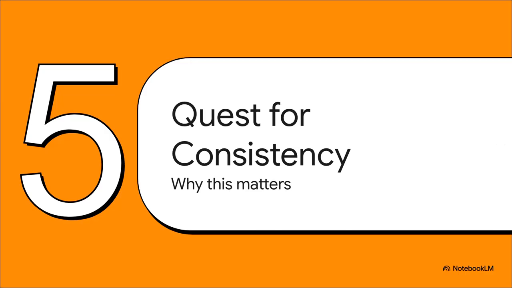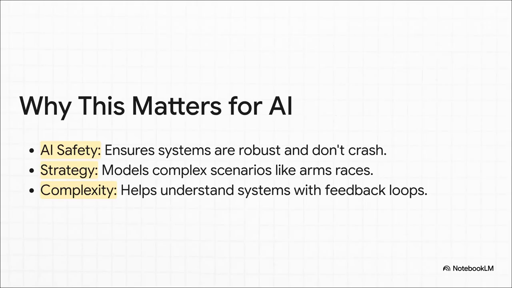Okay, I know what you might be thinking. Modal logic, paradoxes, language hierarchies, this all seems pretty abstract, doesn't it? But trust me, this is not just an academic exercise. Solving these ancient philosophical puzzles is absolutely critical for the future of artificial intelligence. First up, AI safety. We need to build systems that are robust, that don't just crash and burn the second they encounter contradictory data from the messy real world. Then there's strategy. This kind of logic is essential for modeling complex situations where you have to think about what the other guy's thinking about what you're thinking, like in economics or game theory. At the end of the day, it gives us the tools to understand any complex system with feedback loops.